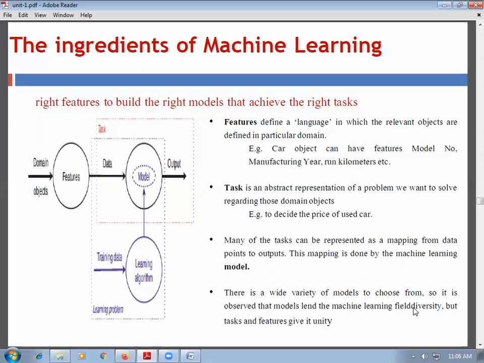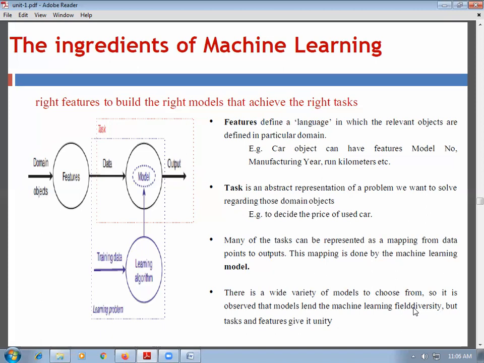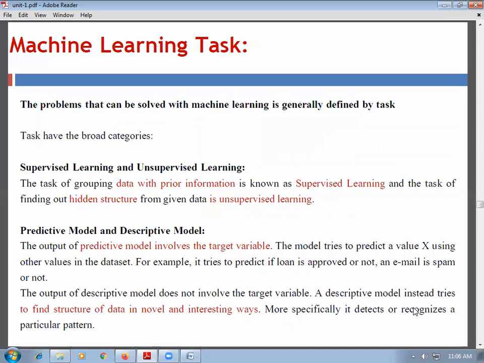With the help of the machine learning algorithm and the training data, the machine learning model will decide the output: what will be the price of the used car? Now, what is a machine learning task? A machine learning task is nothing but an abstract representation of a problem we want to solve. So the problems that can be solved with machine learning are generally defined by the task. So whatever problem statement there is to solve with the help of machine learning is called a machine learning task. Now tasks are divided into two broad categories, that is supervised learning and unsupervised learning.